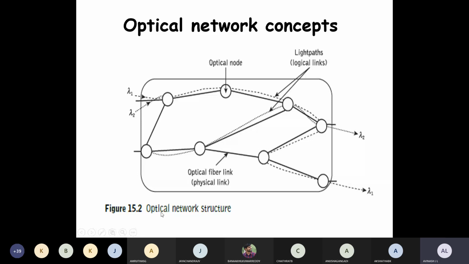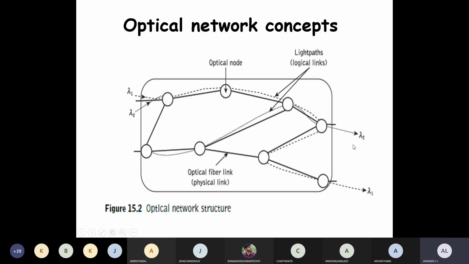Here we can see the optical network structure. In this diagram, lambda 1 indicates the signal with wavelength 1. Lambda 2 indicates a signal with wavelength 2. The critical nodes will take that signal and route it along a path to go to a particular destination.